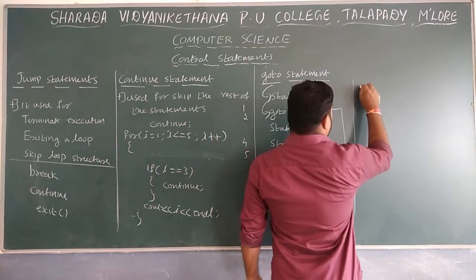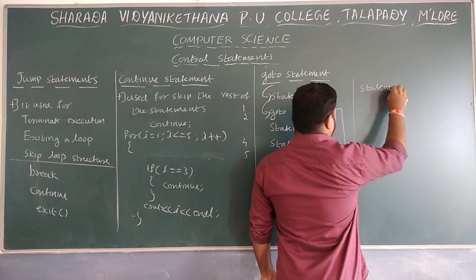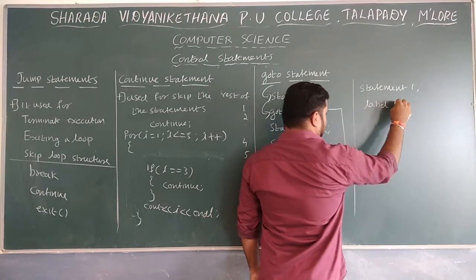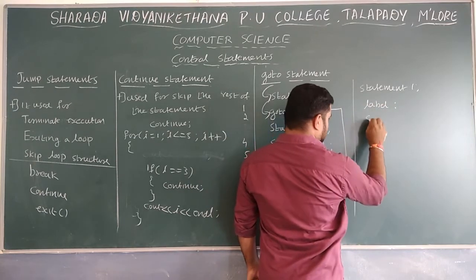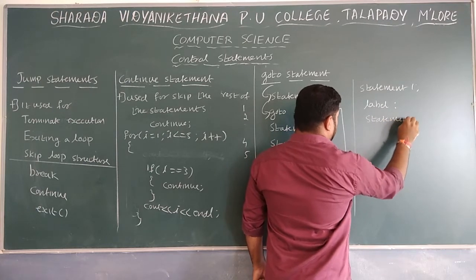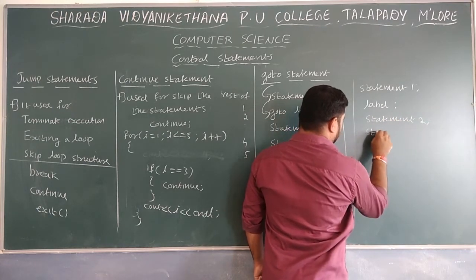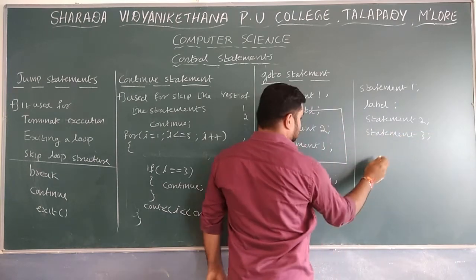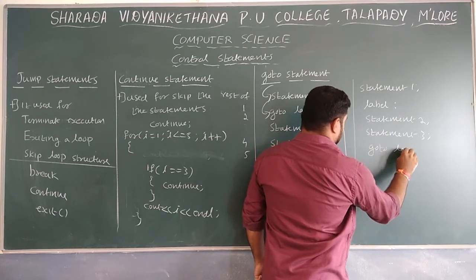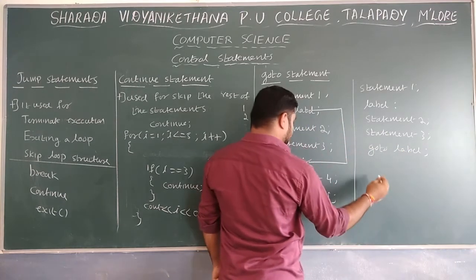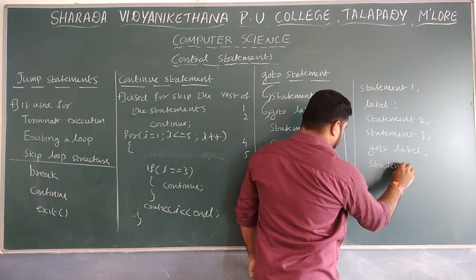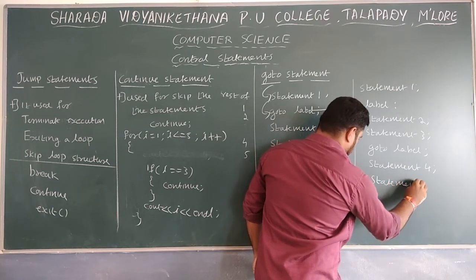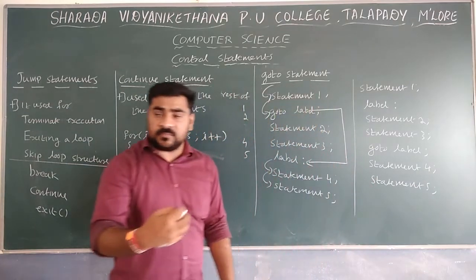So I will write it like this. Statement 1. Same thing. Statement 1, then I use a label. Label. Then statement 2. Statement 3. Next, after statement 3, go to label semicolon. Statement 4 and finally statement 5. These are the different 5 statements.